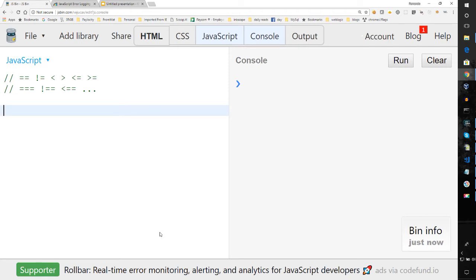And the reason for that is something called coercion. So let's take a look at coercion. So if I say if 5 equals 5, you notice that that's true. But what if I did this?